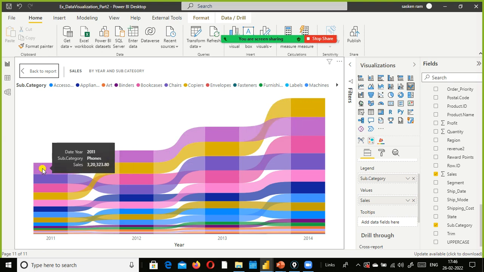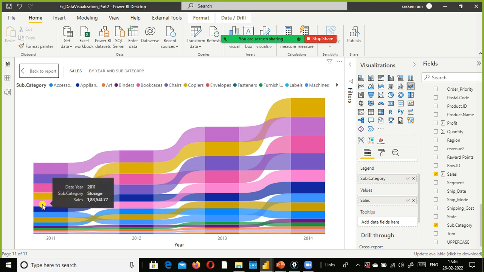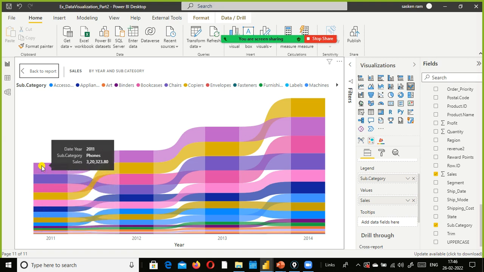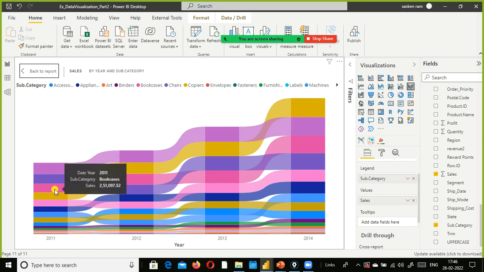Let's look here: for 2011, the phones we could see 3.20 lakhs and 2.69, 2.51. With this we can understand the highest sales is displayed on top, the second highest sales is displayed in this portion, and the third highest sale is here. Similarly, for each year, for each subcategory, we can see what the sales are here.